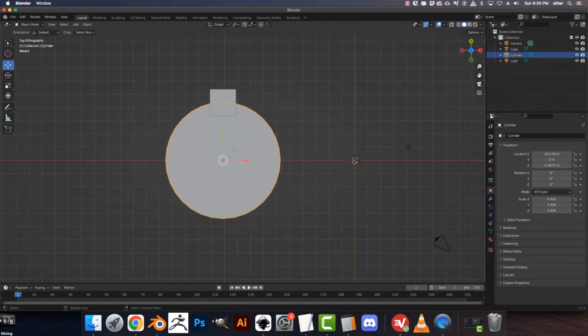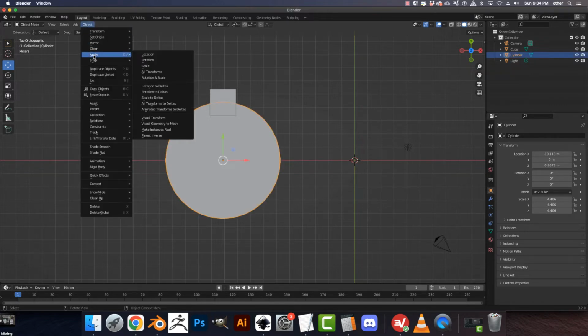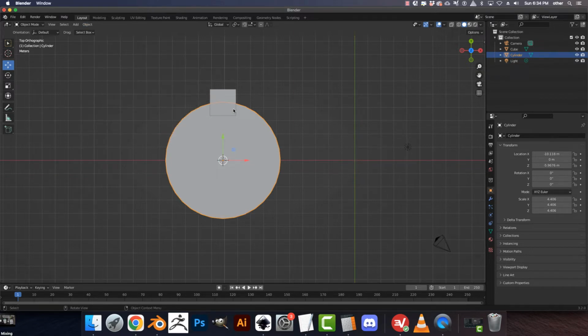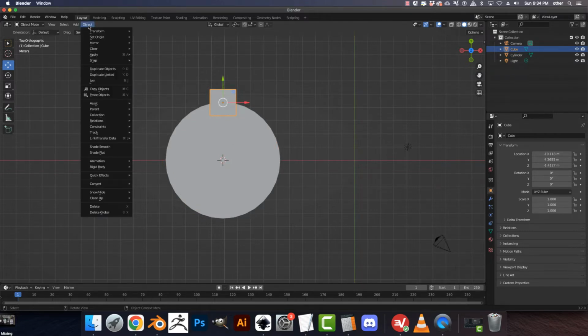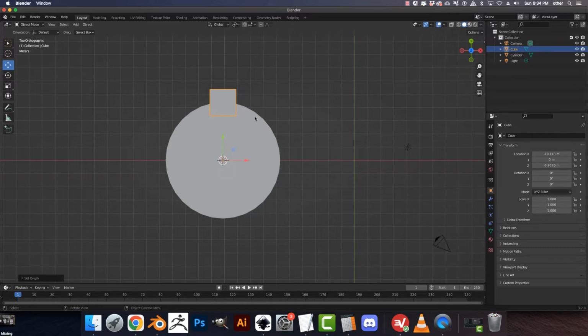So first off, I need to get this to this. To do that, I grab this mesh and go Object, Snap, Cursor to Selected. Good. Then I take this object. I want to make this the pivot point right here. So I go Object, Set Origin, Origin to 3D Cursor. Boom.